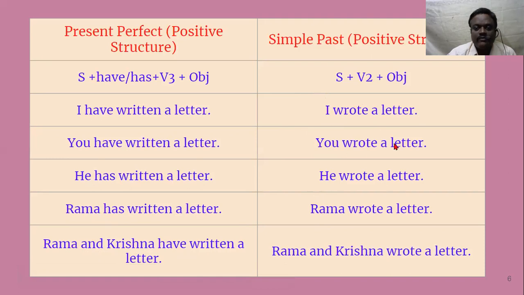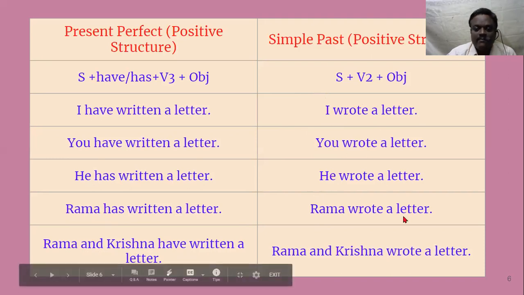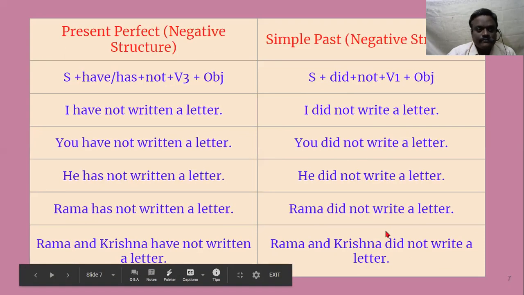I wrote a letter, you wrote a letter, he wrote a letter, Rama wrote a letter, Rama and Krishna wrote a letter. So there is no difference in the usage of the verb as such. Whatever the subject, we use V2. Then we have the present perfect negative structure.